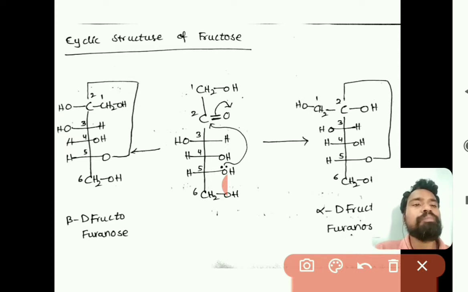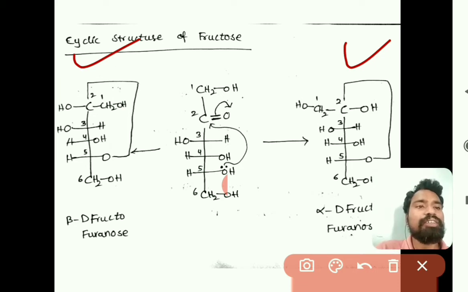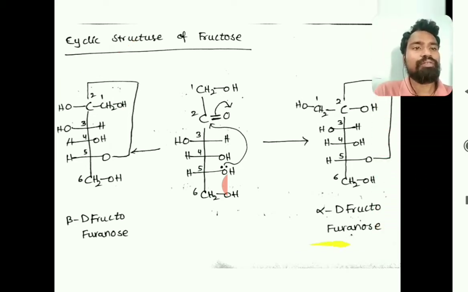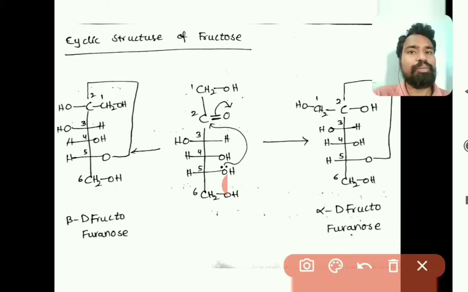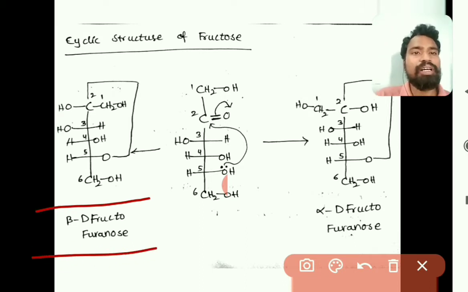These two are the hemiketal forms, and if OH is at the right side, that is alpha fructofuranose, and if OH is at the left side, that is beta fructofuranose. So fructose has two cyclic structures.